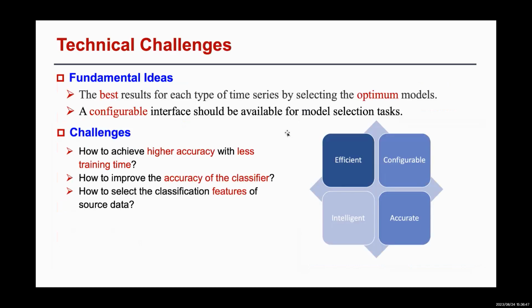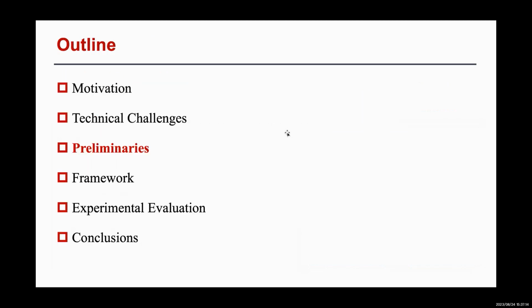Our aim is to achieve optimal results for various types of time series data by selecting the optimal models, facilitated by a configurable interface for model selection tasks. To achieve this goal, we have 3 challenges: how to achieve higher accuracy with less training time, how to improve the accuracy of the classifier, and how to select the selection features of the source data. Third, I will introduce the preliminaries.